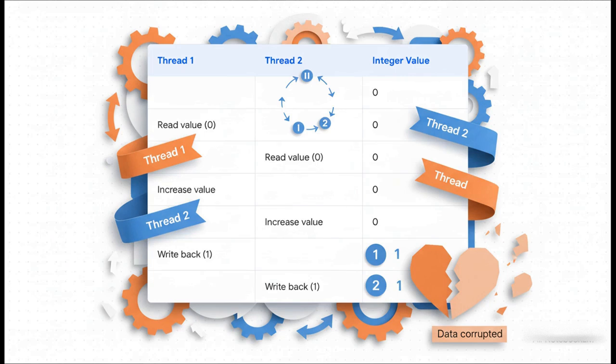Okay, so check this out. This is how that error actually happens. Let's walk through it. Thread 1 comes along and reads the value, which is 0. But right before it can save its new value, the system pauses it. Now thread 2 swoops in. It also reads the value, which is still 0, and it adds 1. Thread 2 finishes its job and saves the result. The value is now 1. Finally, thread 1 wakes back up and saves its result. But remember, its calculation was based on that old value of 0, so it also writes 1. The end result, we added 1 twice, but our final value is 1, not 2. Our data is totally wrong.